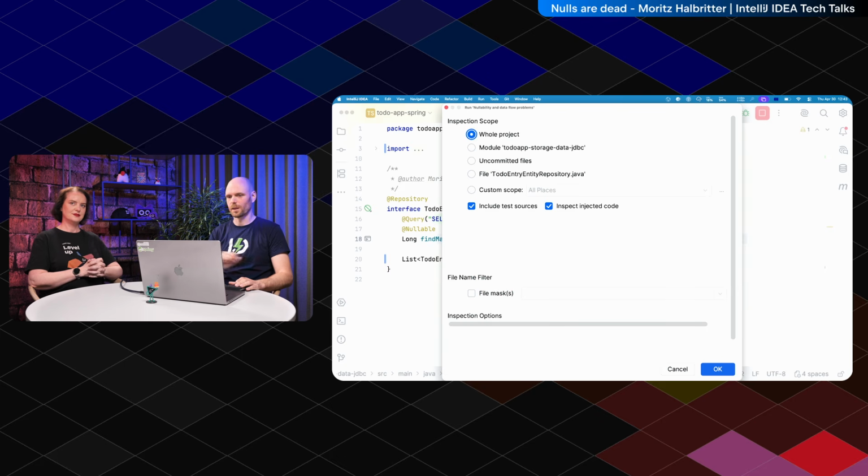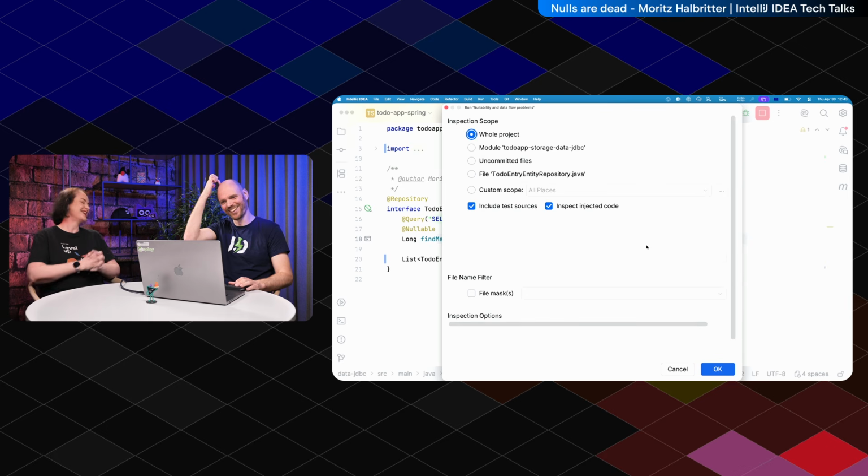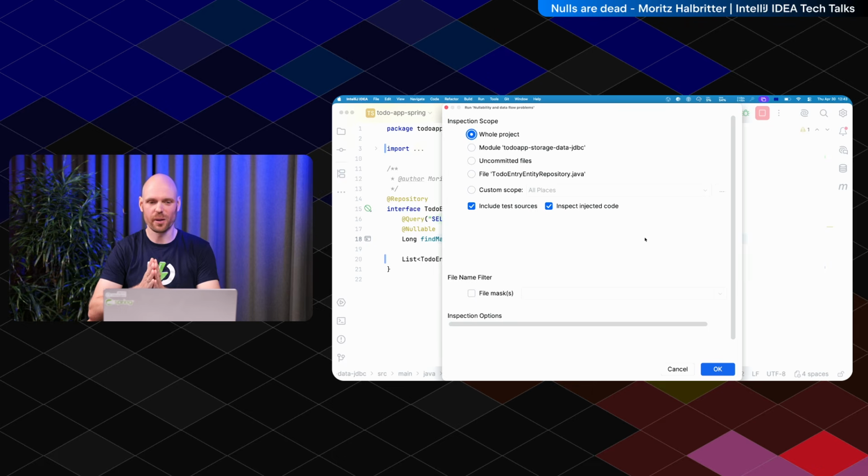This opens a screen which is very broken now because I've zoomed in too much. Like I said, if you zoom too much, not all of the pop-ups scale appropriately. Essentially, we run this inspection on the whole project, and then you can configure the nullable annotations you want to take effect, and org.jspecify Nullable is in there by default.